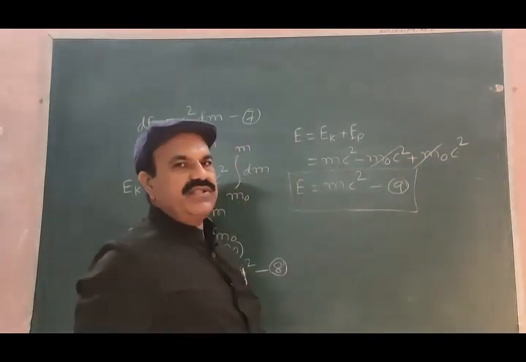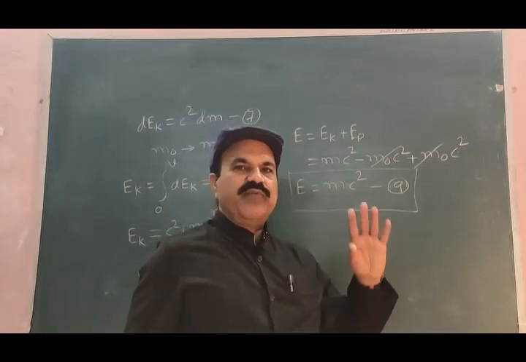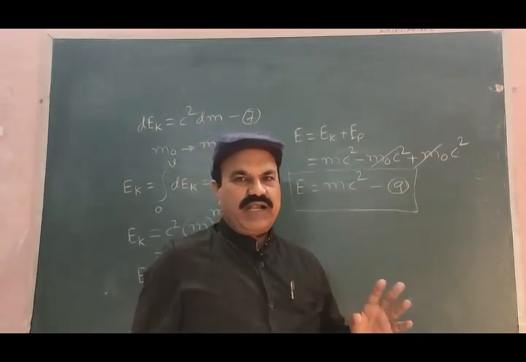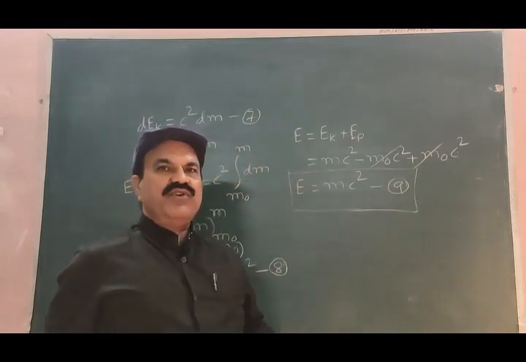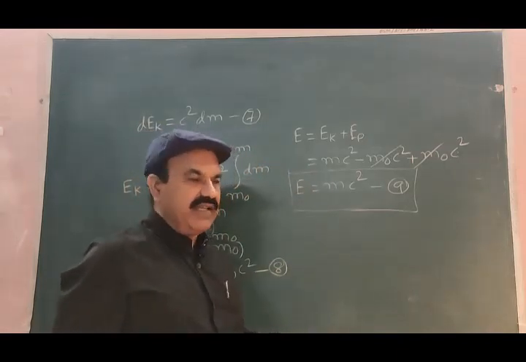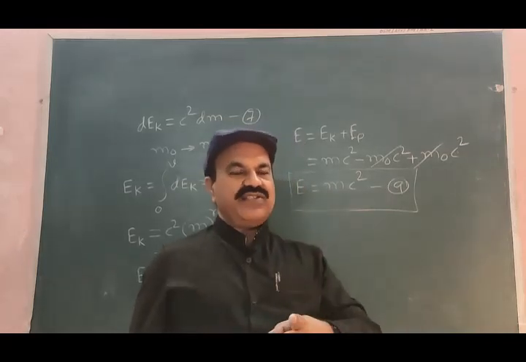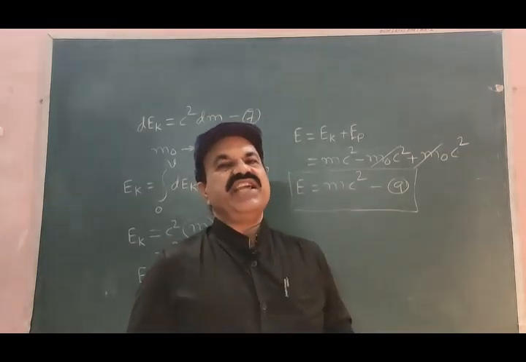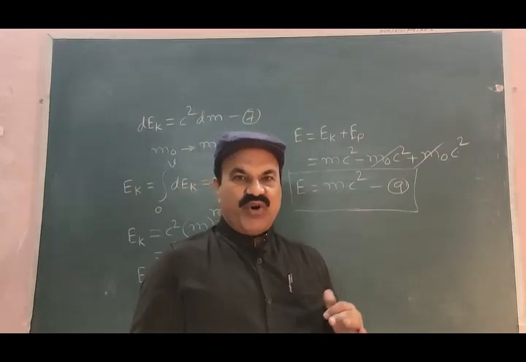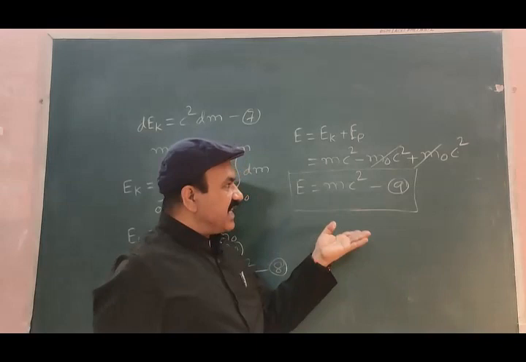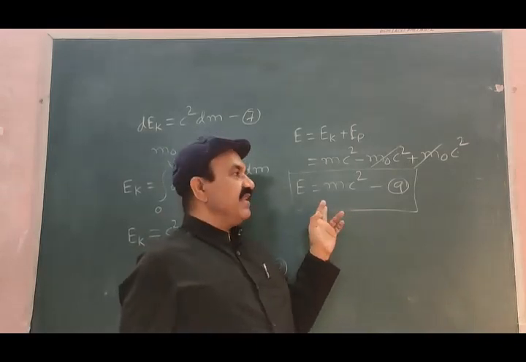This is Einstein's famous mass energy relation. What is left is E is equal to mc square. This is Einstein's famous mass energy relation. And what does this mean? What should be the interpretation of this equation?